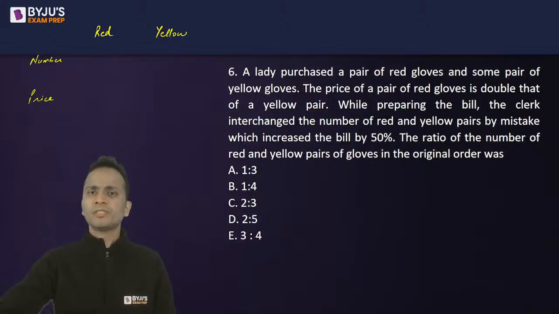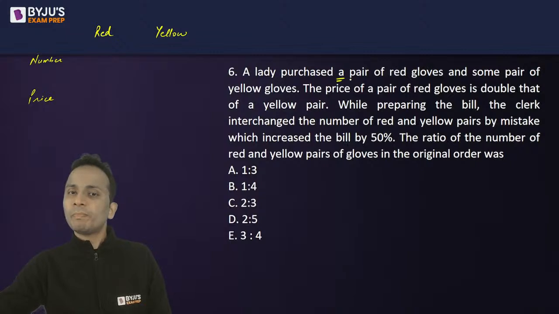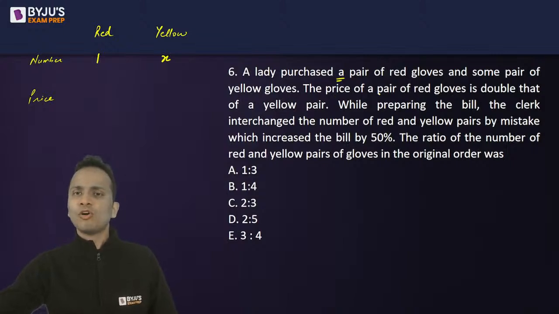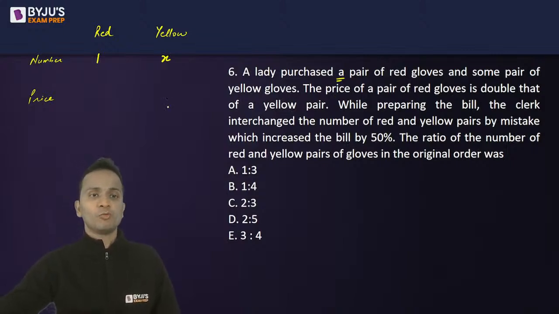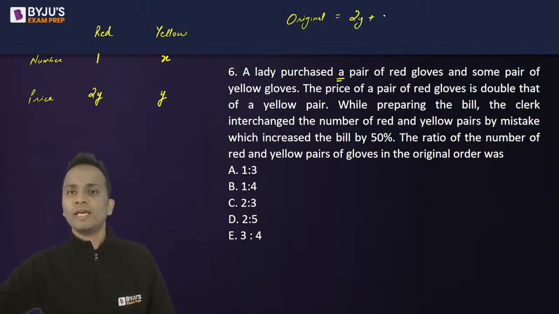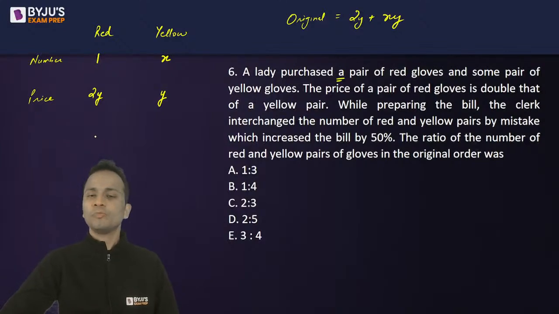Now, number of pairs of red. So, a lady purchased a pair of red gloves. So, one and some pair of yellow gloves. So, let's say the number of yellow gloves is X. The price of pair of red gloves is double that of yellow. So, let's say price of one pair of yellow is Y. So, the price of one pair of red glove will be double of that. That is 2Y. Okay. Now, original bill. Now, original bill should be 1 into 2Y plus X into Y. Okay, so this should be the original bill.